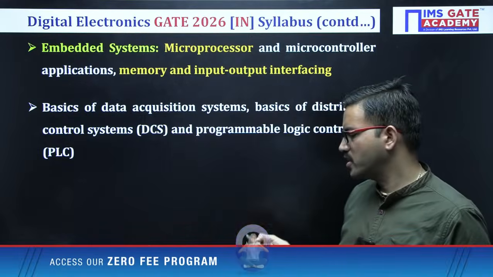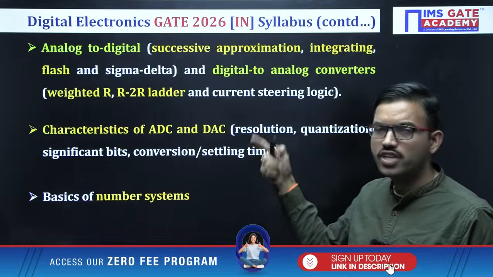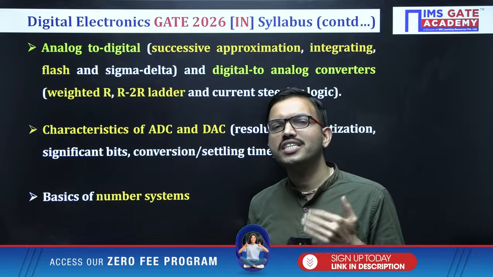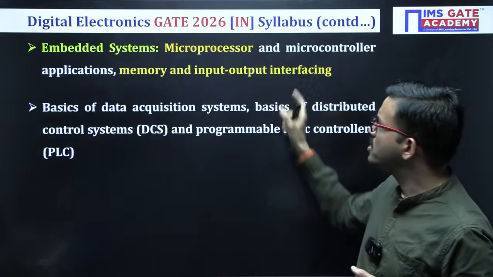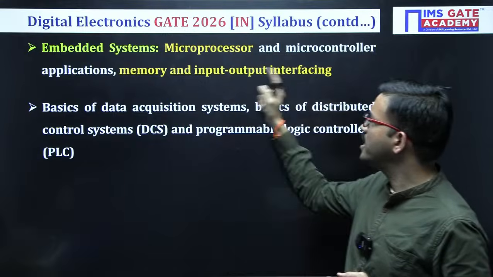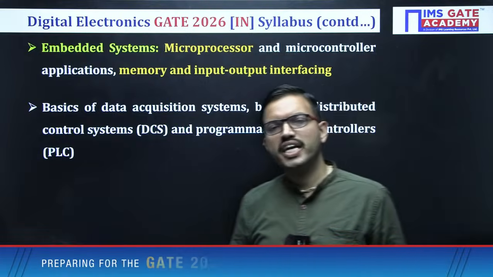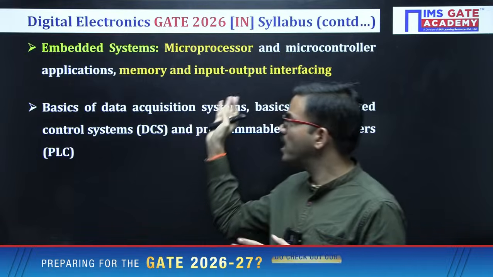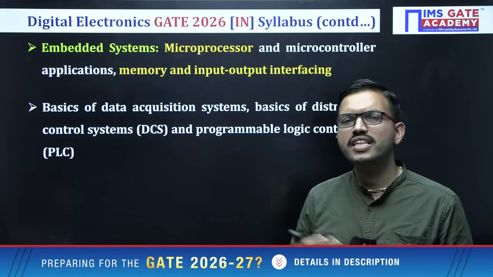Just focus on the 7 chapters we have mentioned earlier, and try to focus on those 7 chapters thoroughly. After that, if you have time, then only focus on the 8085 microprocessor programming part, and then the memory and IO interfacing part. Those kinds of questions you can go through if you have time. Otherwise, you can consider this a miscellaneous topic. Once in a while, they ask a question.